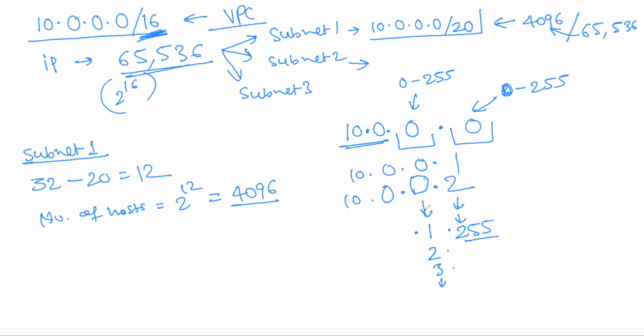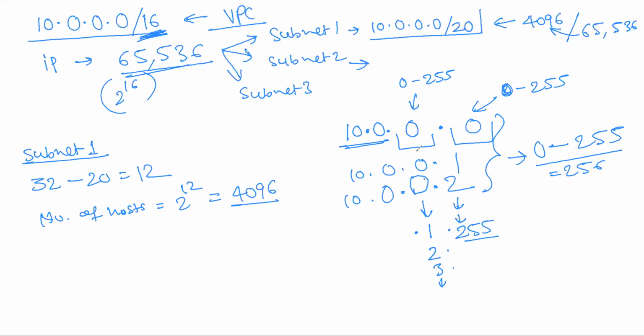So this 0 will change, but for 0.0, 0.1, 0.2, how many total IPs were possible? Starting from 0 to 255 only, so total comes as 256.